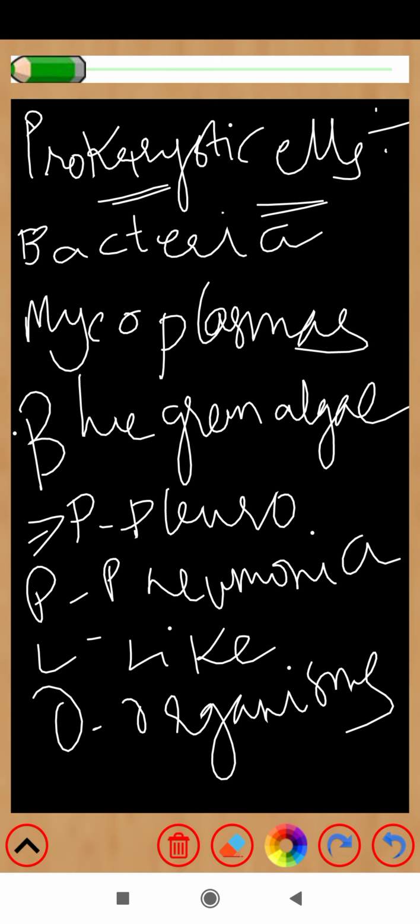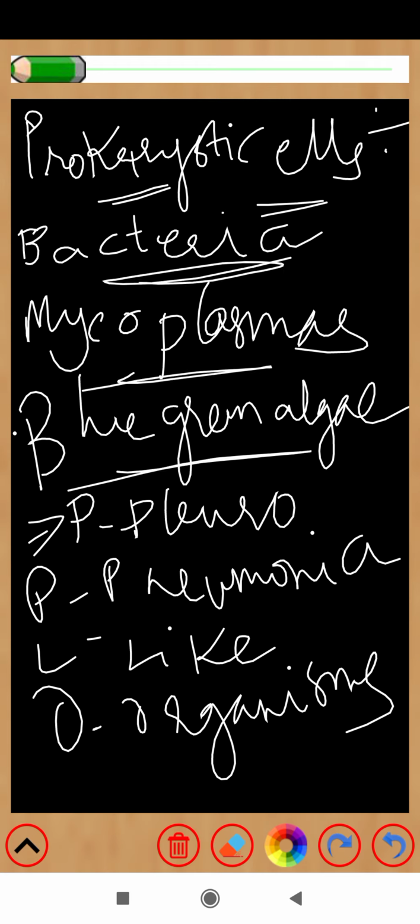Prokaryotic cells can be represented by bacteria, mycoplasmas, blue-green algae, and PPLO. PPLO stands for pleuropneumonia-like organisms. Pleuropneumonia is a kind of disease which is caused not in plants but in animals.